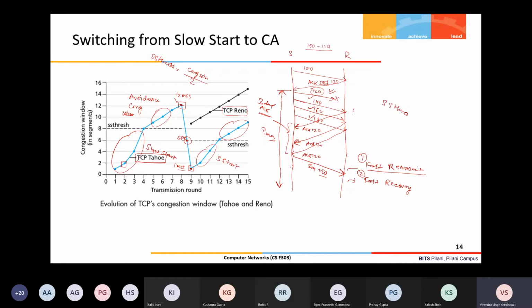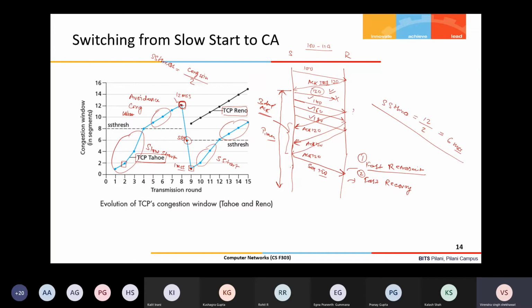You should start from some higher number, and that higher number is equivalent to the slow start threshold value. The slow start threshold calculation formula is the same, right? So suppose this loss is detected not by timeout but by 3 duplicate ACKs. Then my slow start threshold value will, in this case also, be 12 by 2, that will be 6 MSS. So you should directly enter into the congestion avoidance phase.